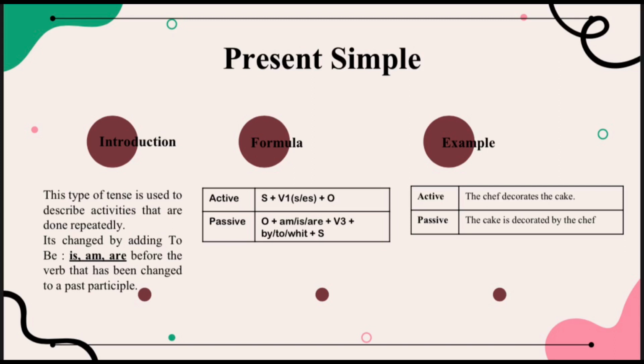The passive voice is object plus am, is, are plus verb 3 plus by/to/with plus subject. For the example of active voice: the chef decorates the cake. The passive voice: the cake is decorated by the chef.